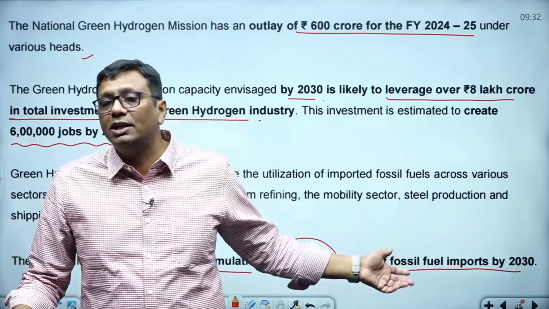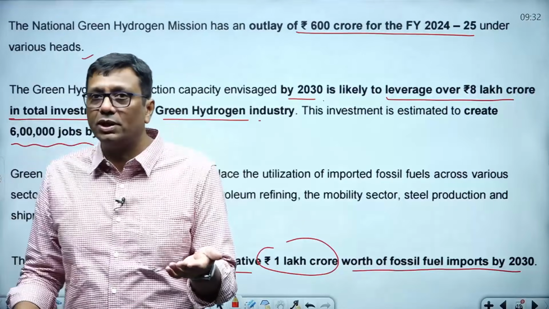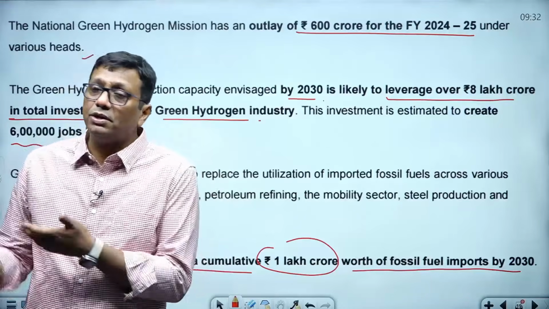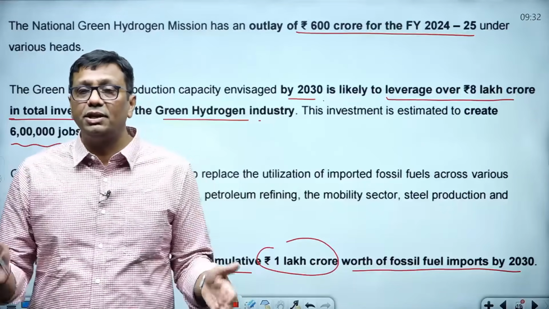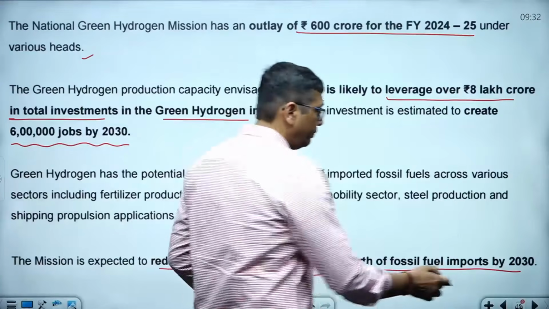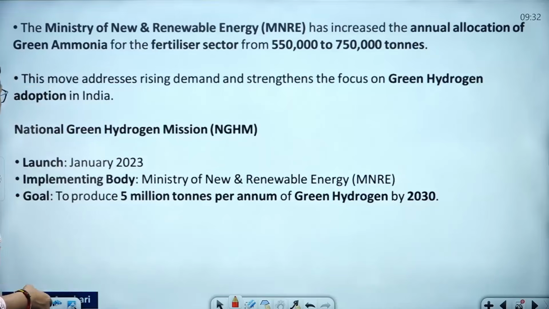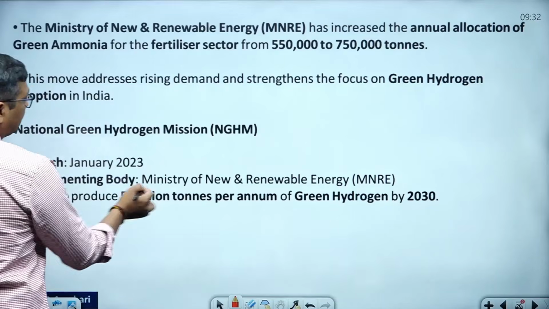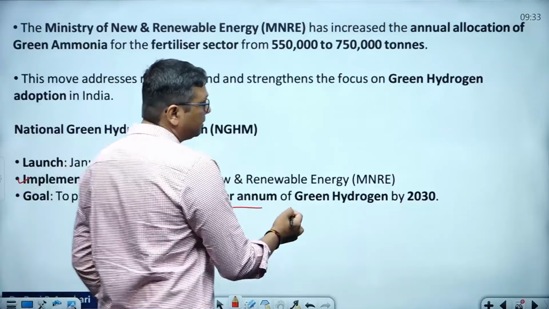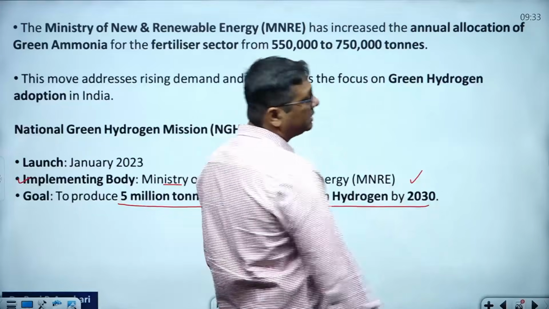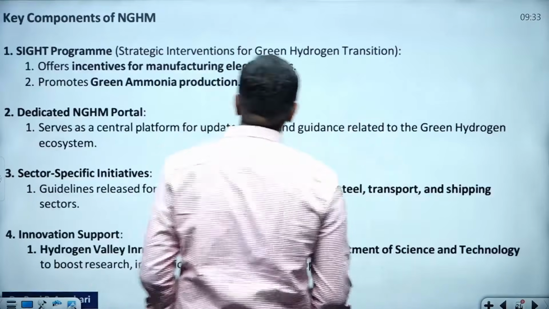Okay, so as an alternative option, you will definitely reduce the import of fossil fuel. As I have told you right now, guys, more than 80% of petroleum products we import. With the help of such things we can reduce that, and this is definitely good for all of us. So which ministry is behind it? MNRE, the Ministry of New and Renewable Energy, and 5 million tons per annum of green hydrogen by 2030 is India's target. India will achieve this.